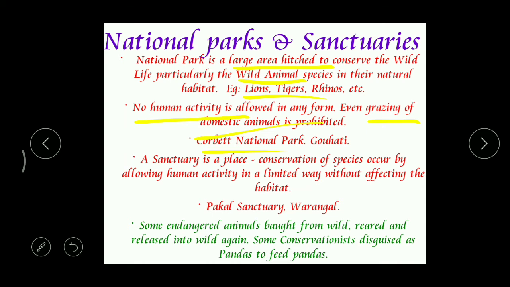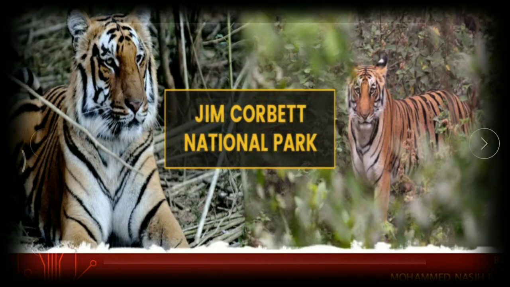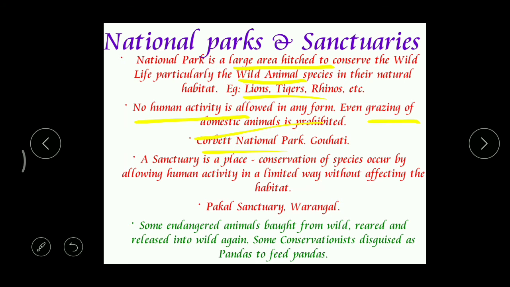Okay, and what is a good example? We can say Jim Corbett National Park at Gauhati. Jim Corbett National Park, right? Even in social studies, you may come across national parks, different types of national parks. And what's the next one?